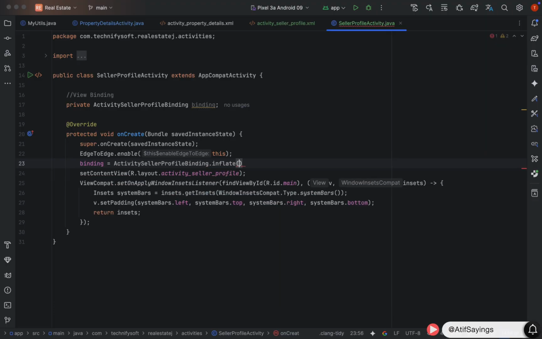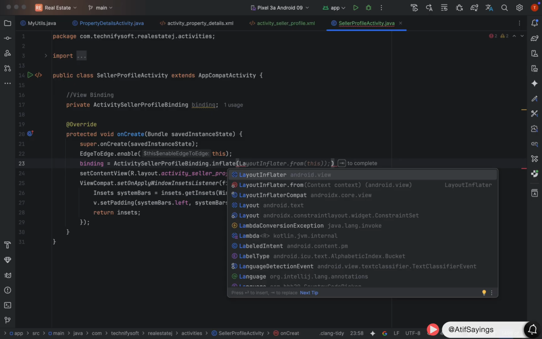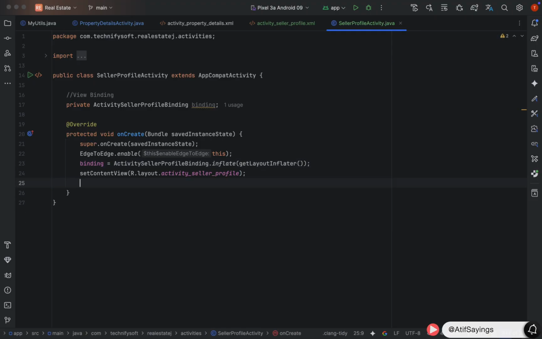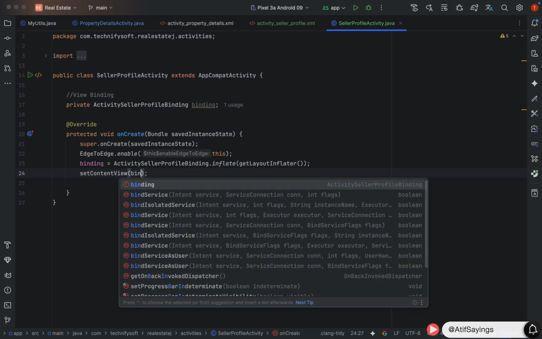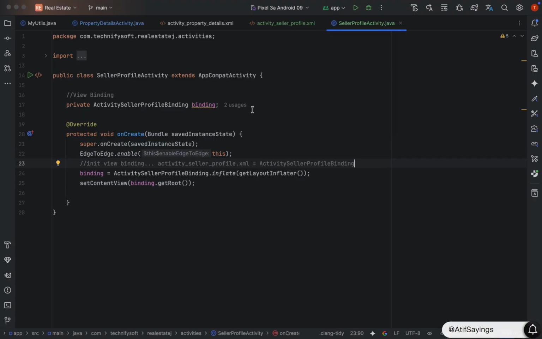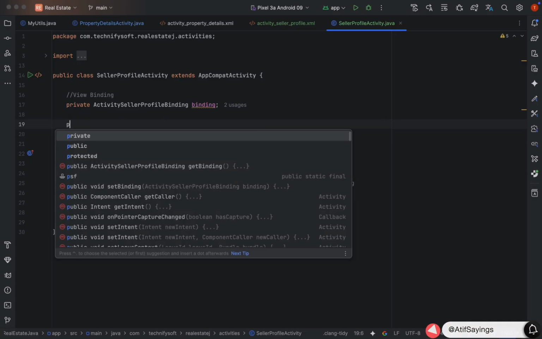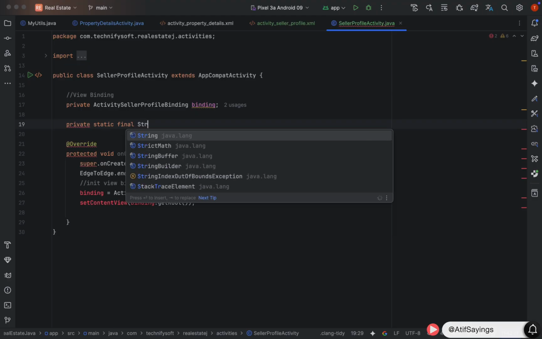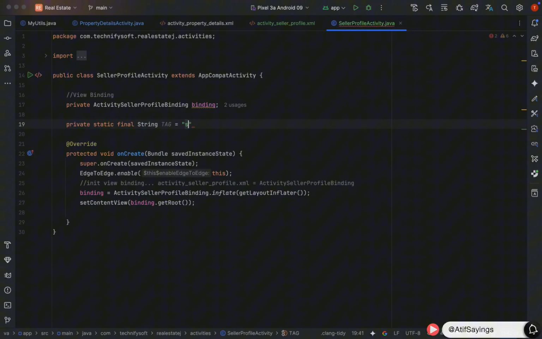This will require a parameter of type LayoutInflater, so we will pass getLayoutInflater. And now in the setContentView, instead of R.layout, we need to pass binding.getRoot. And that's it. Now we need to define our TAG at class level that will be used to show logs in logcat. Private static final, type will be String, name will be TAG equal to "SELLER_PROFILE_TAG".